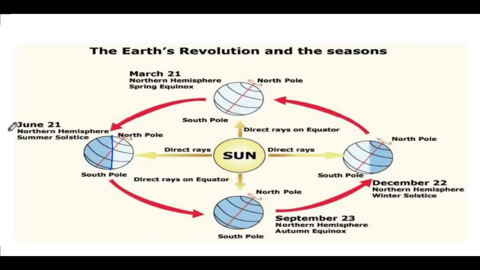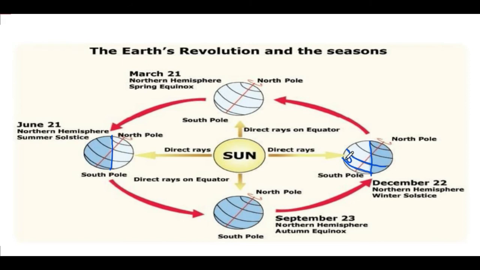As we understood this June 21 concept, opposite to this June 21, there is December 22. You can see the Earth's position here, the North Pole and the South Pole. The part receiving the sun's radiation directly is the southern hemisphere. This is the dividing line which is receiving the sun's rays, and the maximum of the southern part is receiving the sun's radiation. This is the equator and this is the Tropic of Capricorn. See, the area between the Tropic of Capricorn and the equator receives the maximum sun rays. So this part will be the hottest of the year.